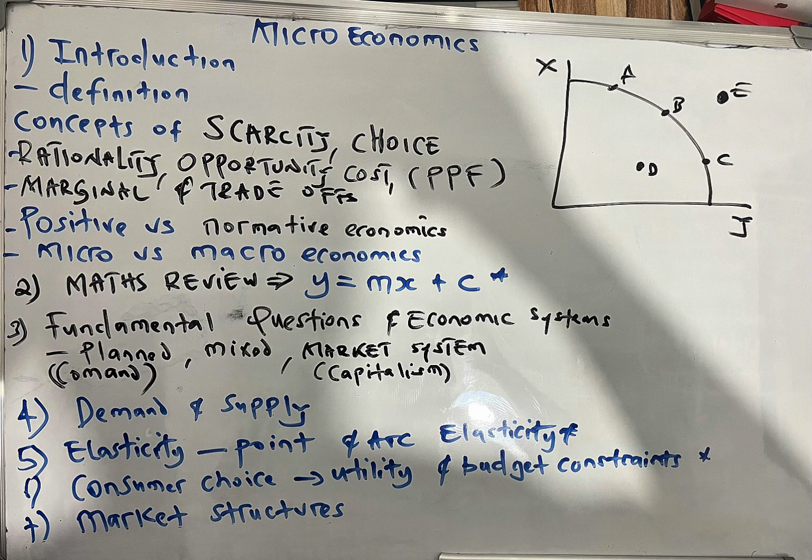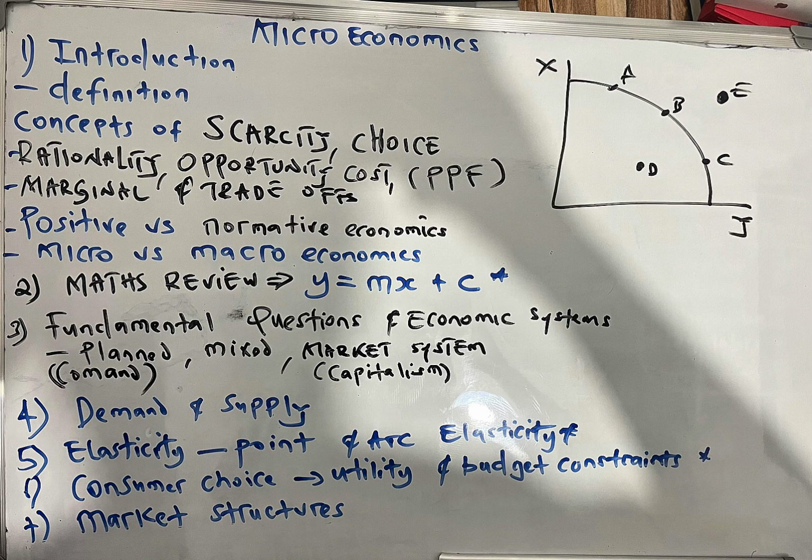Simply put, while in a mixed economy, the three questions are answered by a combined effort of the market and the government. So the market might decide what to produce, for whom to produce, and how to produce, but the government may interfere from time to time through price ceilings and price floors in order to protect the consumers and sometimes even the suppliers. Yes. And then the next topic is the most important topic, supply and demand.